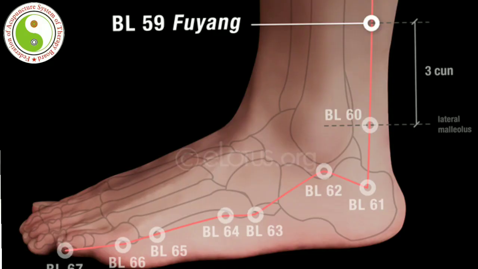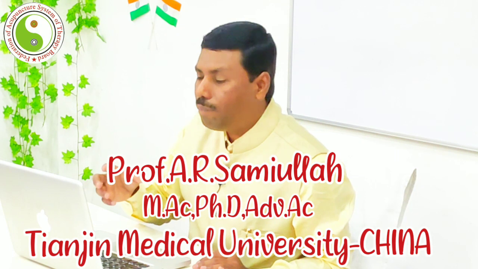When we want to know the nerves also, the nerve which I told you, the peroneal nerve, which is communicating to the gallbladder 34, Yanglingquan, right? When it comes to the common peroneal nerve, deep peroneal nerve, superficial peroneal nerve, we do have the points, right? When we want to treat the sural nerve, that is communicated by activating the point called Fuyang, that is UB59. Right? So many nervous system, arterial system, vascular system. Acupuncture is not only treating the meridian system or the channel system or jingluo, but acupuncture is governing, communicating and regulating the nervous system, of course, and also the circulatory system as well.